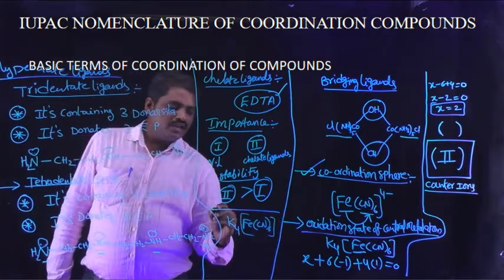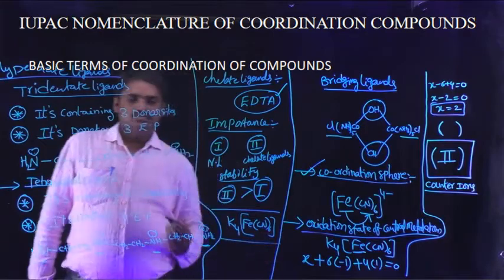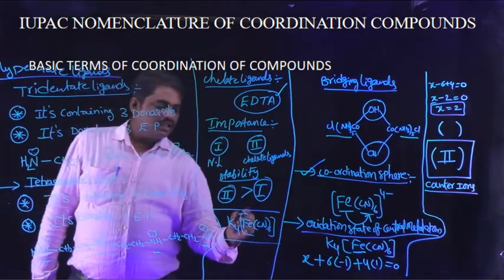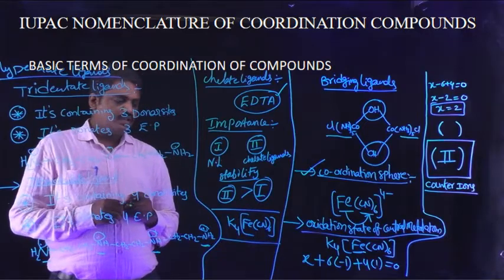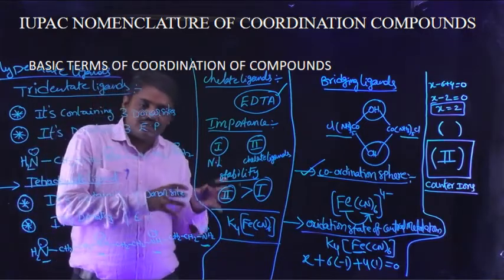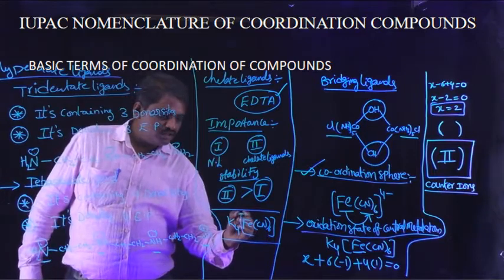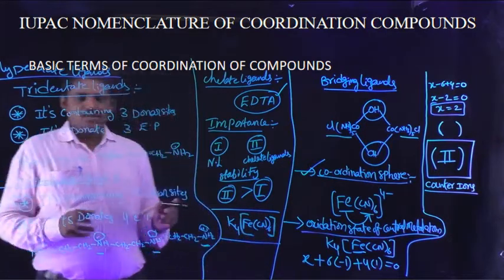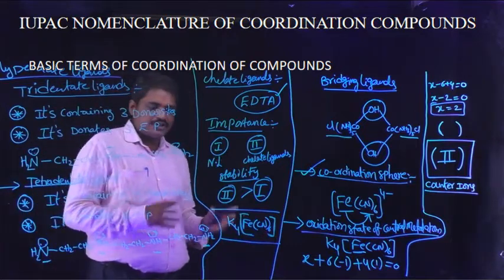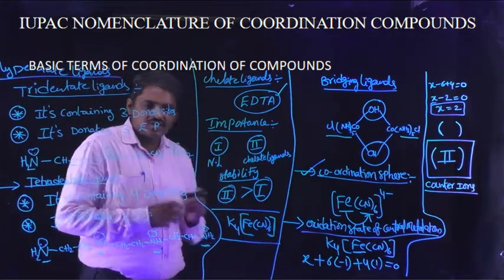In this coordination compound, the inside of the closed bracket is known as the coordination sphere.